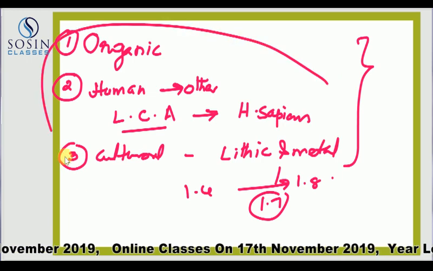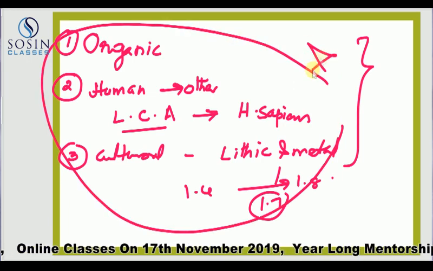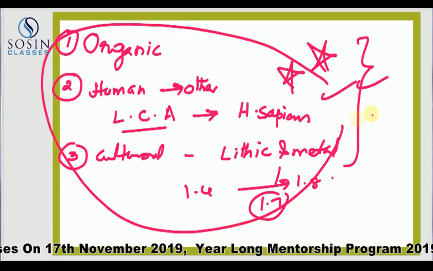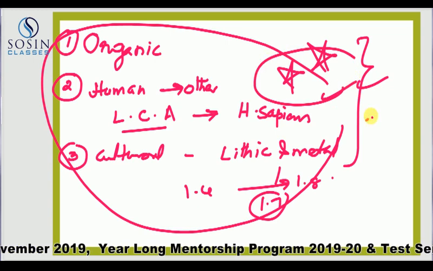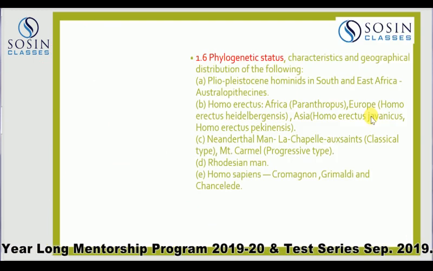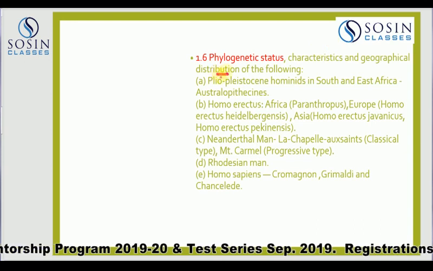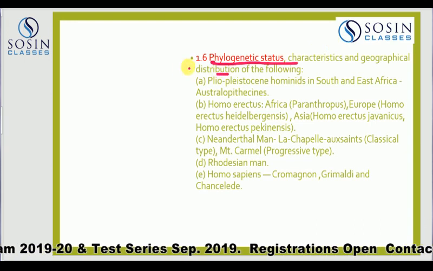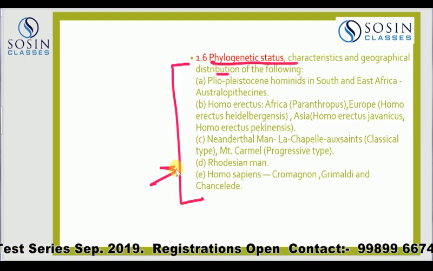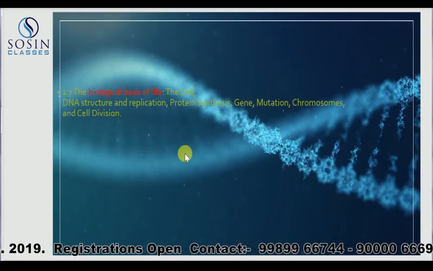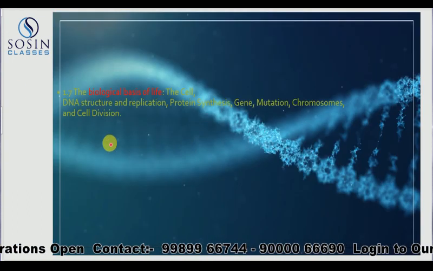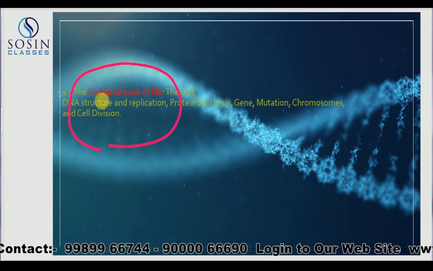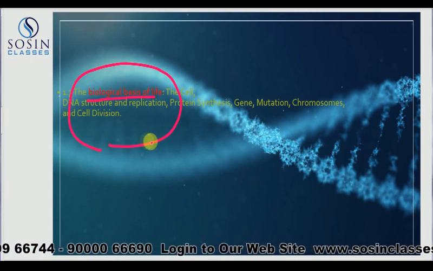And this entire segment is very, very significant for anyone to score well and be in the list. So keep that in mind. So it is here we are going to see phylogenetic status, so various kinds of pre-human ancestors. This one is largely about the biological basis of life.